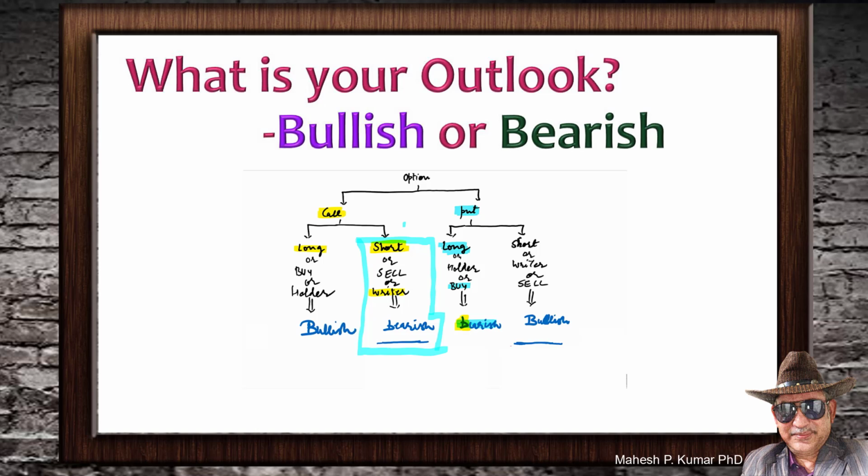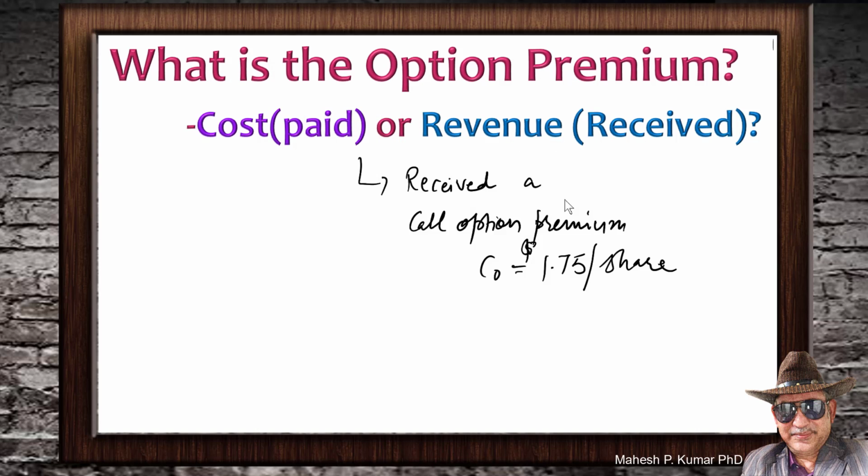When you have a call option written, your outlook is bearish. Bearish outlook means that you are expecting that this underlying stock's price would actually go down, and you will get to keep all the premiums that you have received as call option premium from the call option buyer. Let us talk more about call option premium.